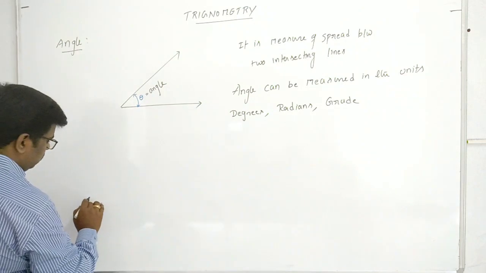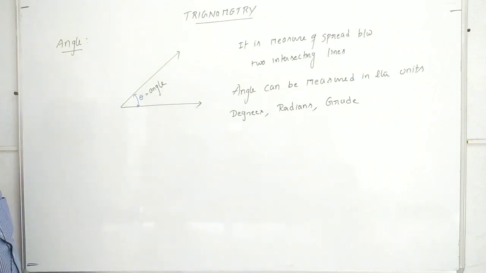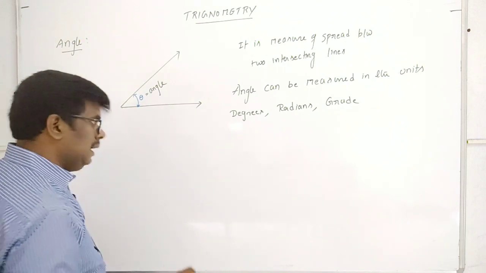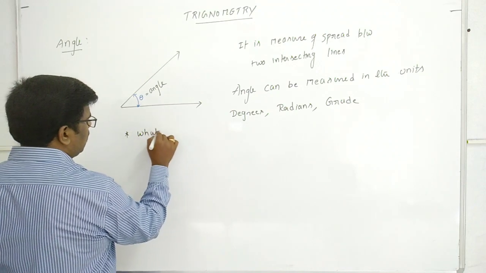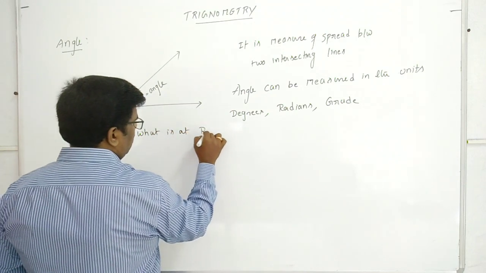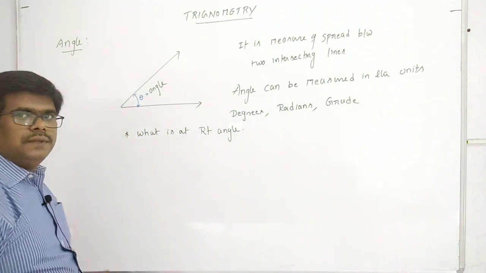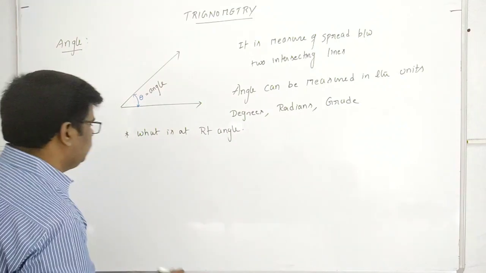Before this, for degrees, we have to know what a 90 degree is. So to discuss the units, it is necessary to define a right angle. A right angle means it is a 90 degree angle. So first we have to know what a right angle is.